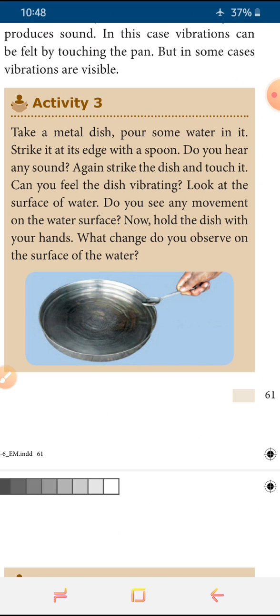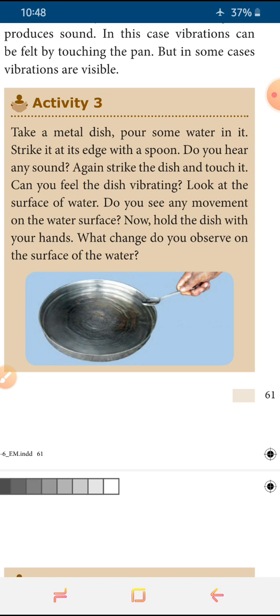Then we make a sound with the help of a spoon. When we beat the spoon on this metal dish, it will produce some sound. This is because of vibration. When the metal is vibrating, we can hear the sound, or we can feel it when we touch it.